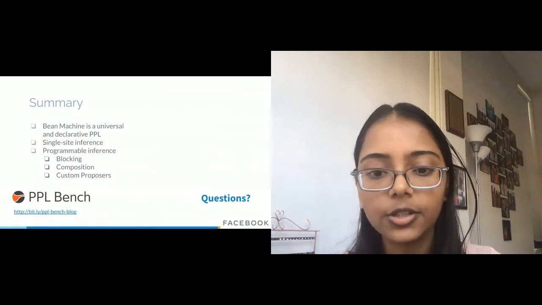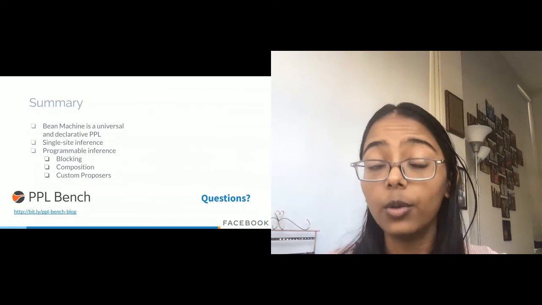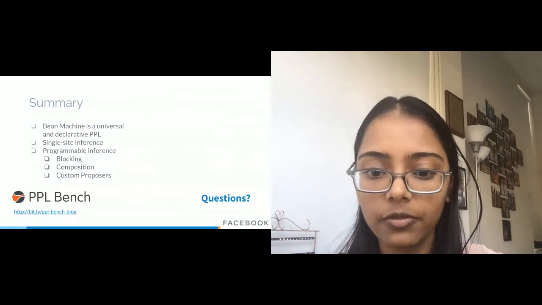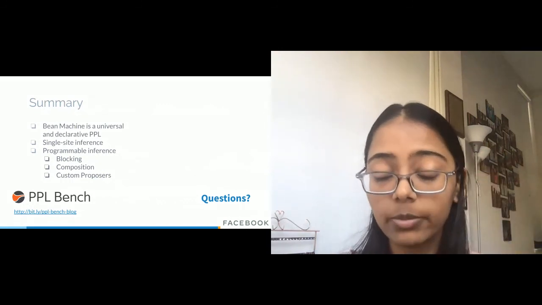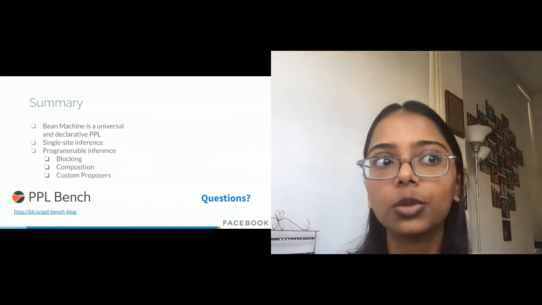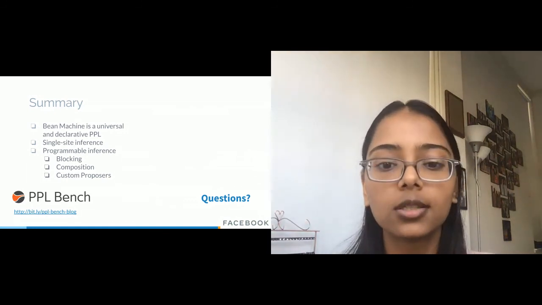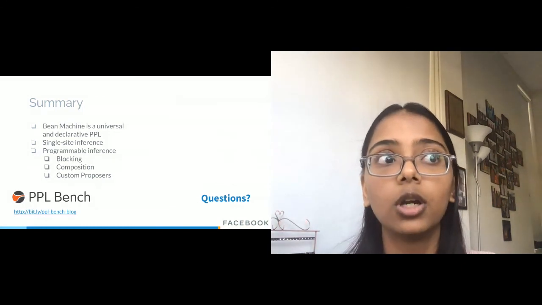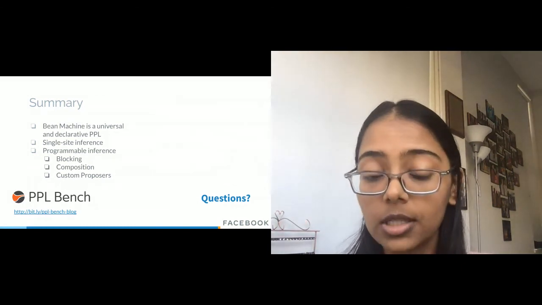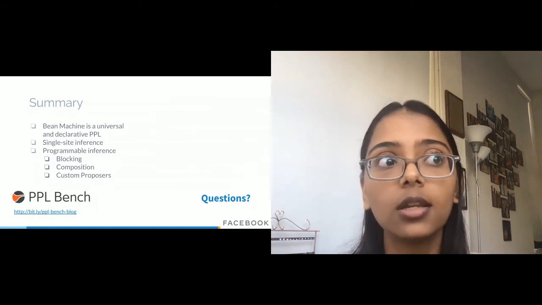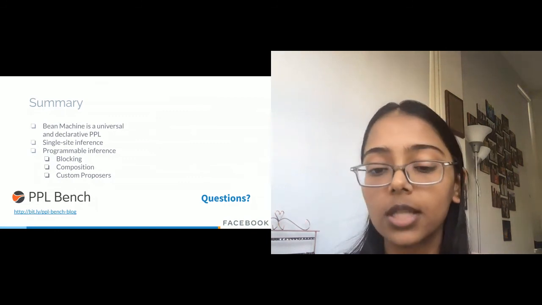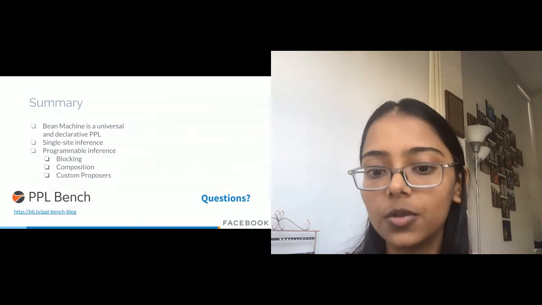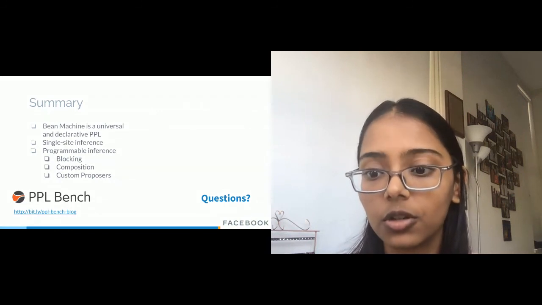Yeah, so in fact, we have Bean Machine deployed in one of the use cases at Facebook in the experimentation space, and we are actively working to also deploy this on a problem in integrity. So Bean Machine is at a stage where it's scalable, it's modular, it's expressive, so it's easy to write models in, and it also performs scalable inference. So we are using this at scale at Facebook for our internal use cases.